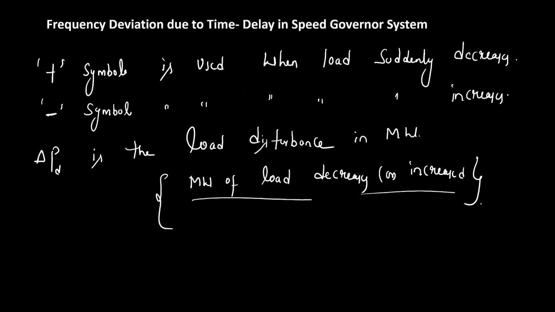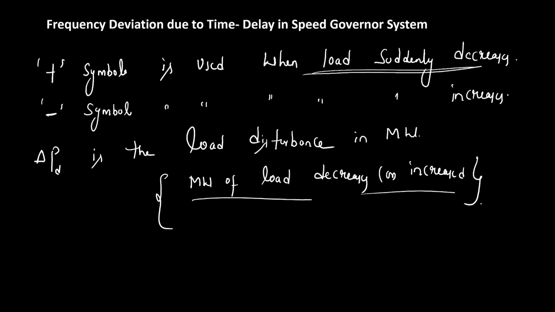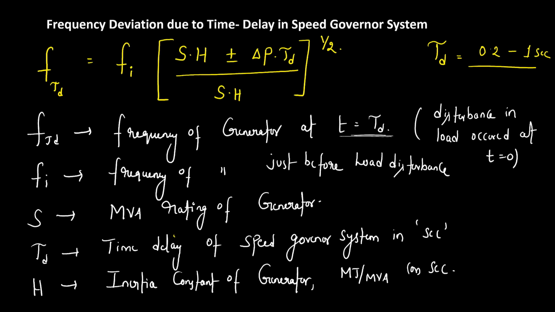Whenever such problems come, you can try this. Sudden decrease in load, plus symbol. When suddenly load decreases, what happens? Your frequency will increase. That's why the positive symbol designates that your F tau D is greater than the initial frequency. That only happens if the load decreases. You have to use the negative symbol when the load suddenly increases, because your frequency after the disturbance should be less than the frequency before the disturbance.